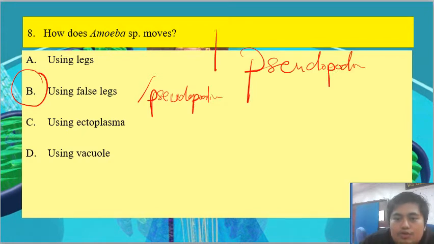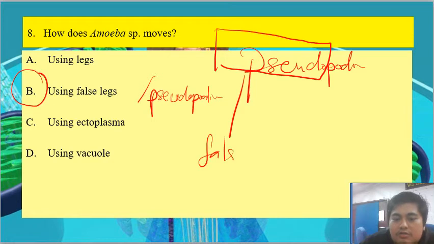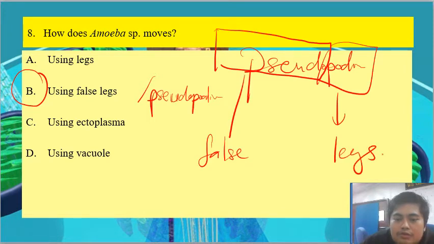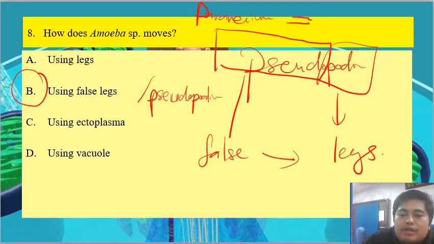Pseudopodium. Pseudo here means false, and podium means legs. So they're moving using false legs. Let's say I change the question into paramecium. So for paramecium, they move using their cilia.